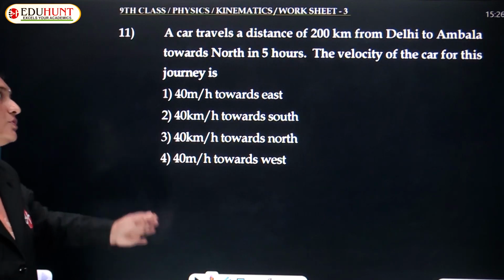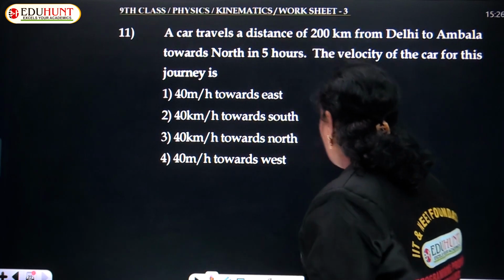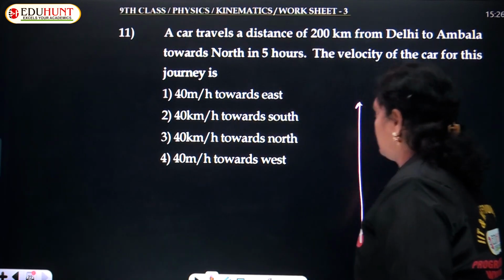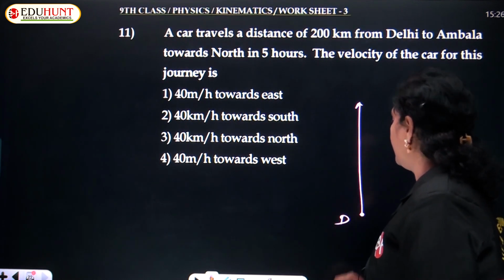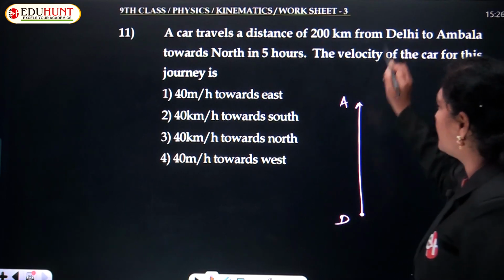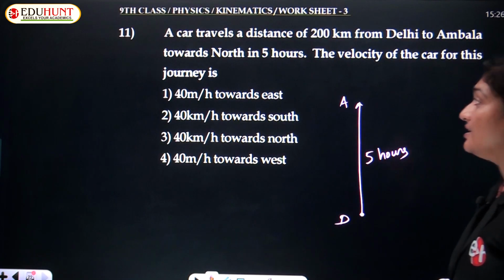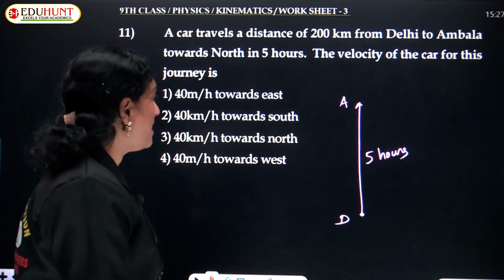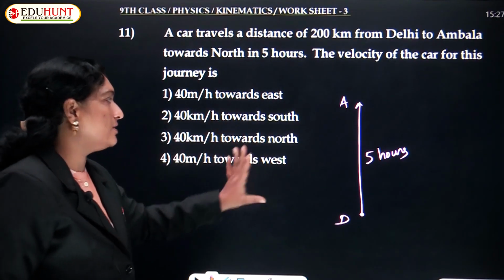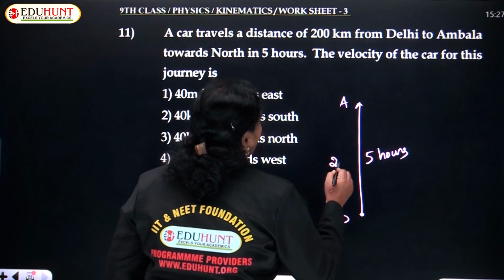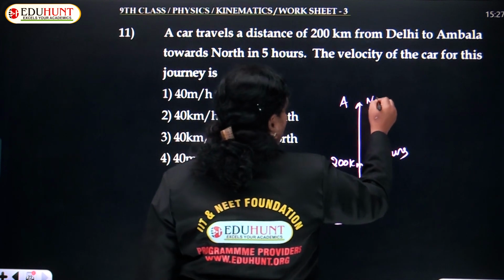A car travels a distance of 200 kilometers from Delhi to Ambala towards north. Which direction is the car moving, children? The car is moving straight in the north direction. So, the car has started its journey from Delhi, D, and Ambala, A, moving in the north direction. The time taken is 5 hours. The velocity of the car is nothing but the total displacement over the total time. The magnitude of the displacement is 200 kilometers and the direction is upward, that is north side. Direction is towards north.